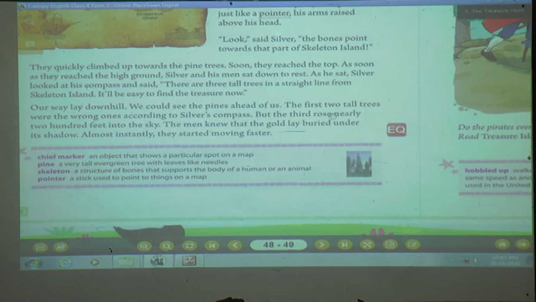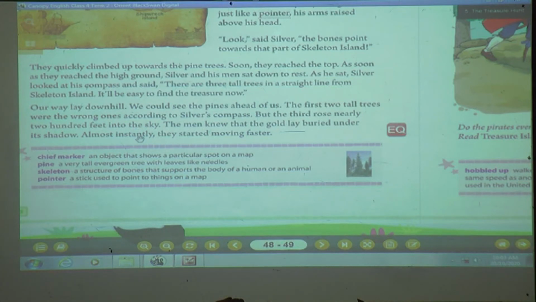But the third one rose nearly 200 feet into the sky. Yes or no? It was 200 feet into the sky. The men knew that the gold lay buried under its shadow, and the people who were with him were sure that the gold was lying buried under this shadow.